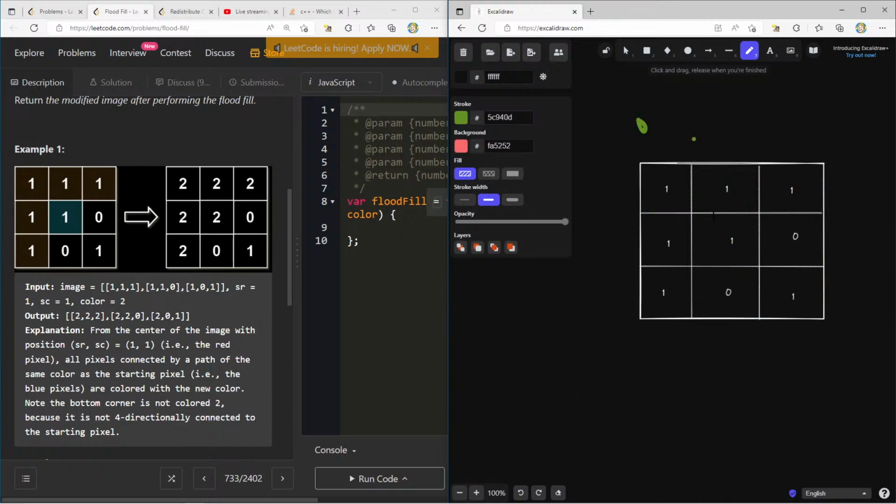So let's say we're starting at this first one and we're going to say, okay, this one we can change to 2 because we've already been there. So then we go up, we change this one to 2, and now maybe here we might want to try going up again, but we can't because we're out of bounds. So we come over here and now we go right. Okay, this is a 1, so we fill this up.